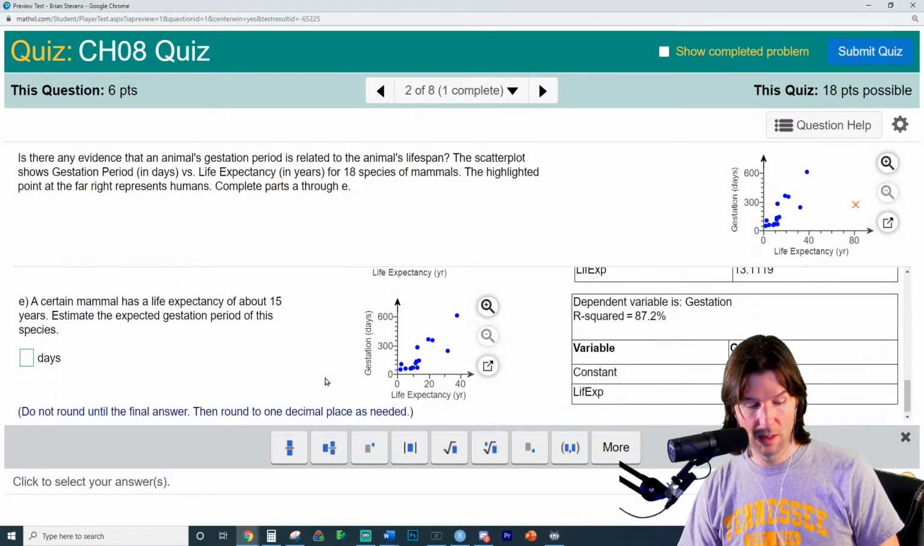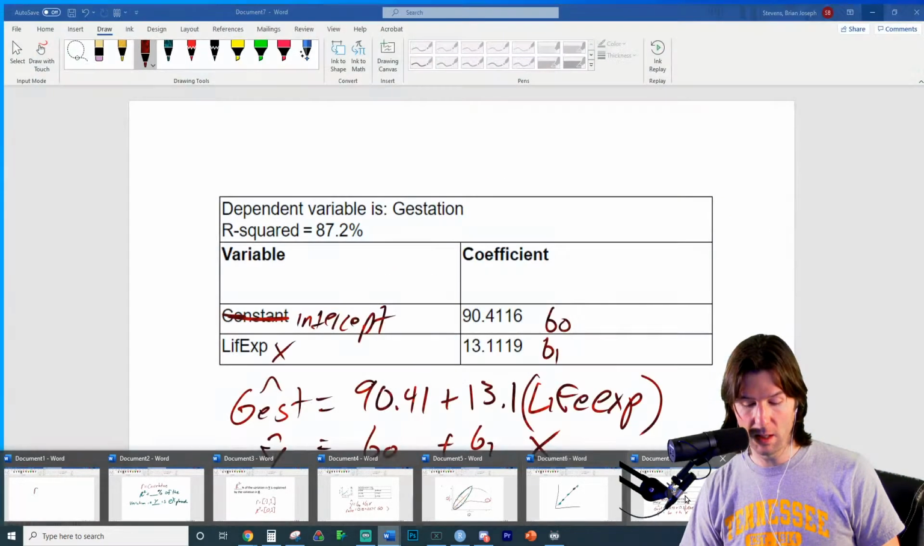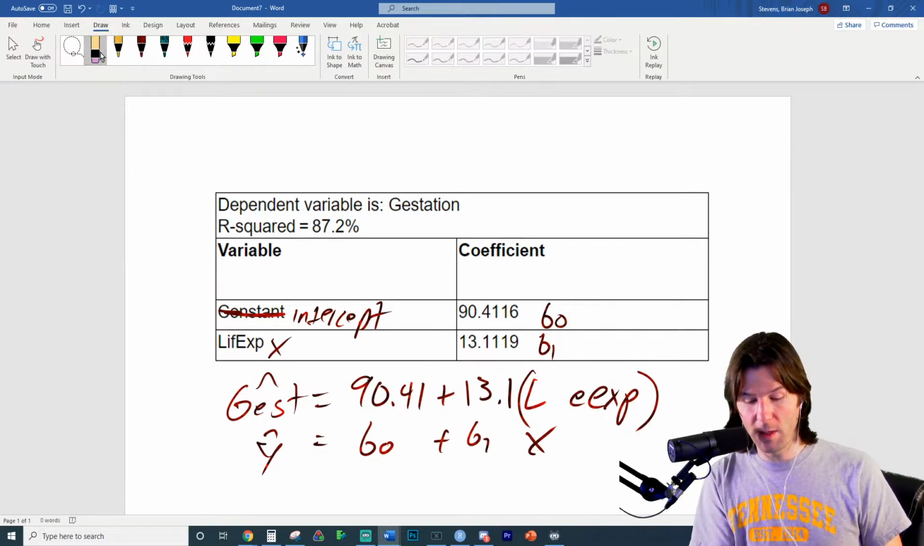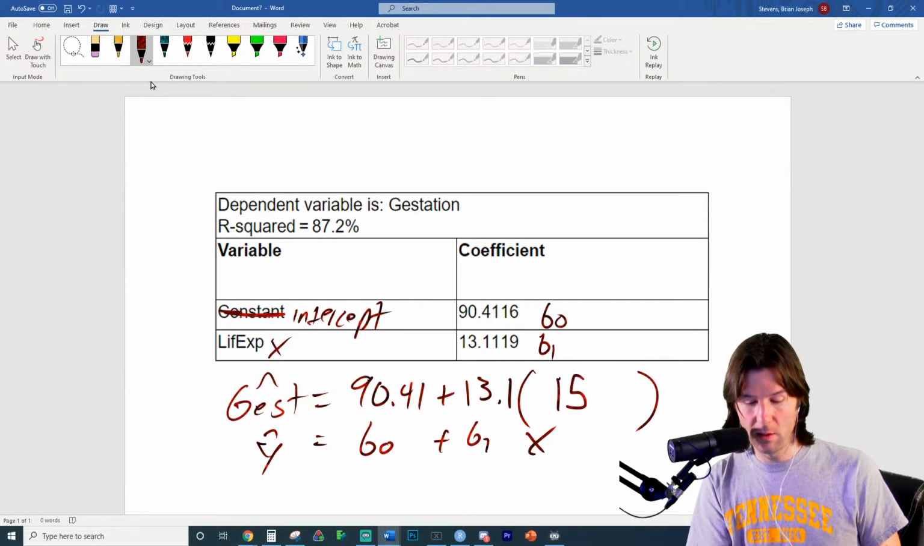2 decimals. A certain mammal has a life expectancy of 15 years. Figure out the gestation period. So we needed to write the equation of the line. We wrote it right here. So we're just going back to where we wrote the equation. Remember, we identified what the variables are. And so it says 15 years. So we plug 15 in right here.